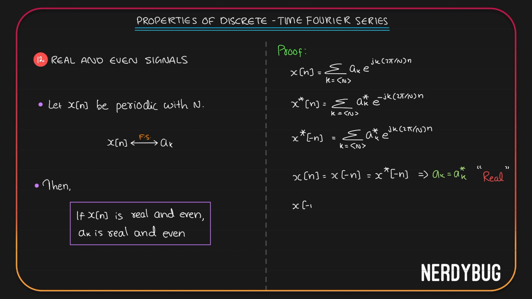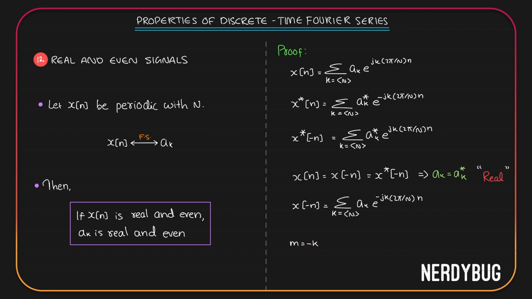Now let's write what is x of minus n. We have x of n here. To get x of minus n, find n, make it minus n. Then we get summation where k can take any n consecutive integer values, ak e raised to, since n becomes minus n, we get minus jk 2 pi by n. Let's do the trick that we always do. I'm going to take m is equal to minus k. If k is taking any n consecutive integer values, then minus k is also taking n consecutive integer values.